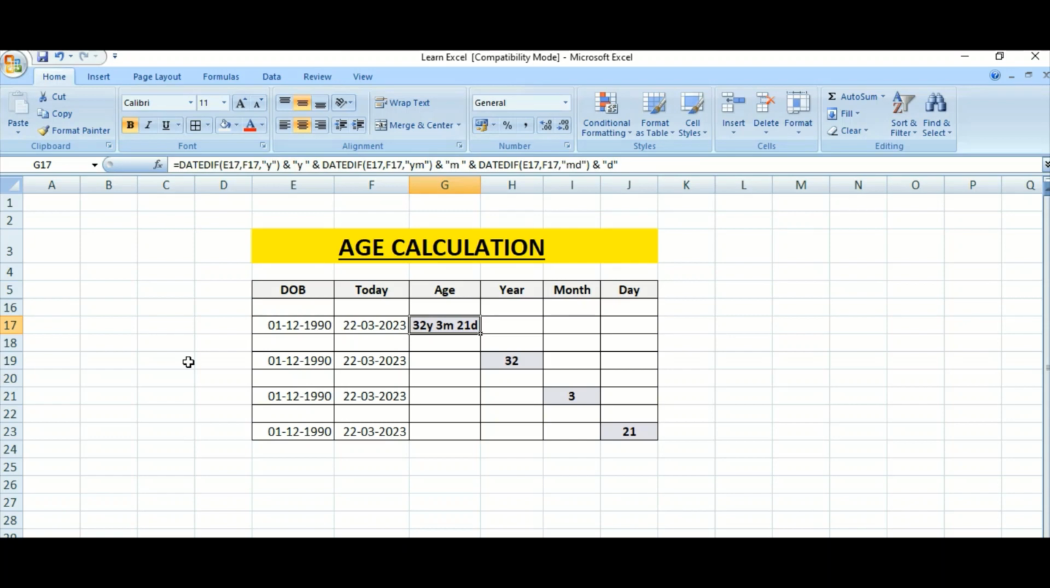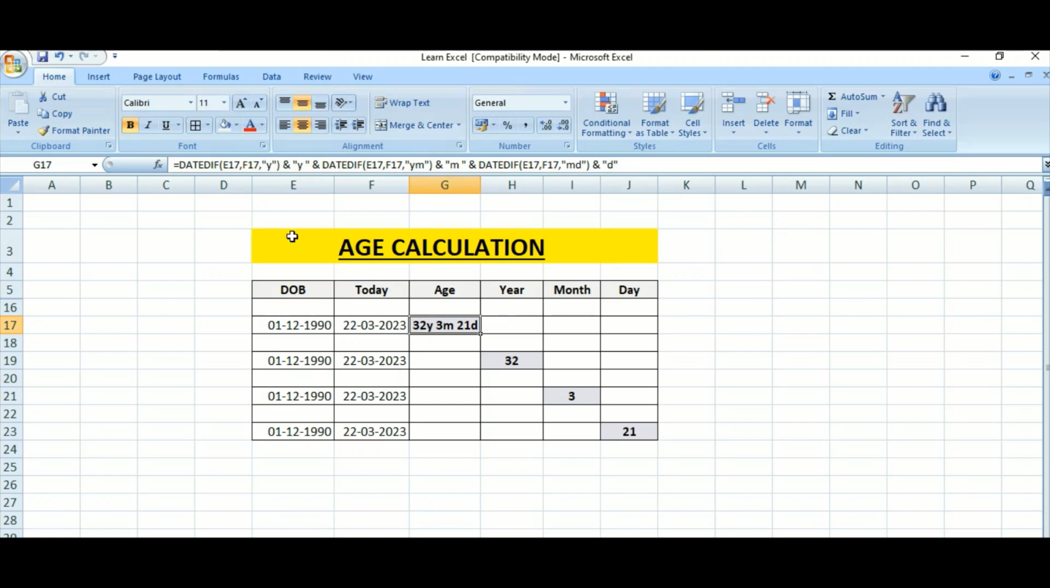I want to keep a space. That's why there is a space after Y. And similarly for the month also M space, and for the last day D, I don't want any space after D, so that's why there is no space after D. So this is the formula.